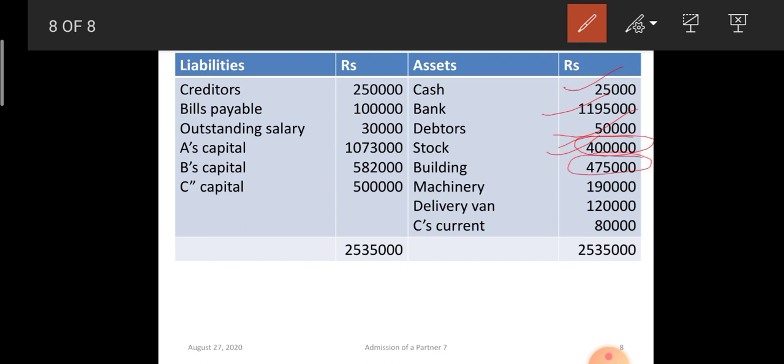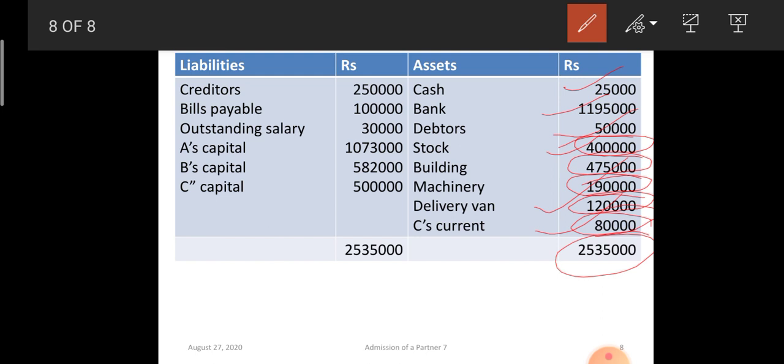Building was depreciated by 25,000 rupees. Machinery depreciated by 10,000 rupees. Delivery van, earlier it was not appearing, now it is appearing at 1 lakh 20,000 rupees. Current account was debited, so its balance will appear on the asset side. And the total is 25 lakh 35,000 rupees.